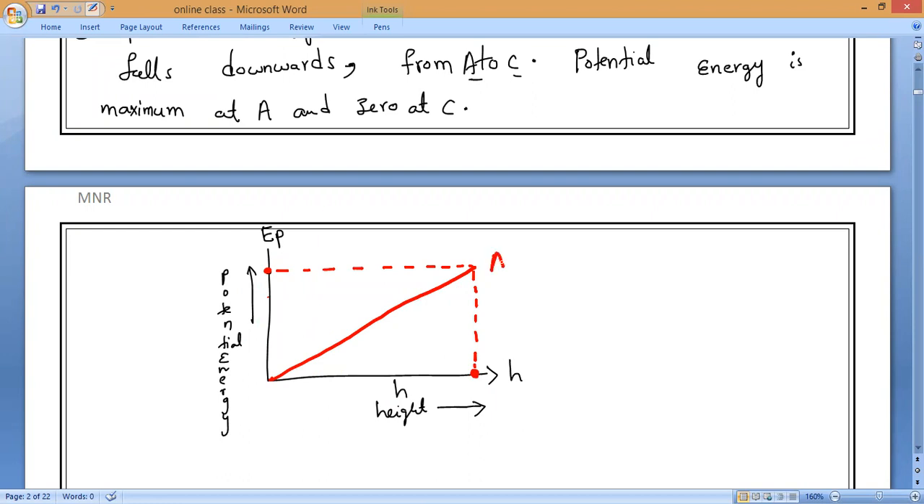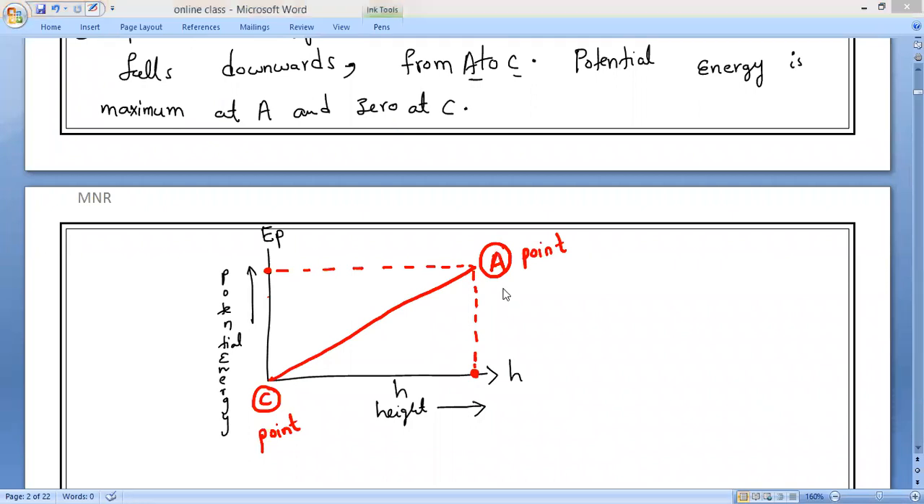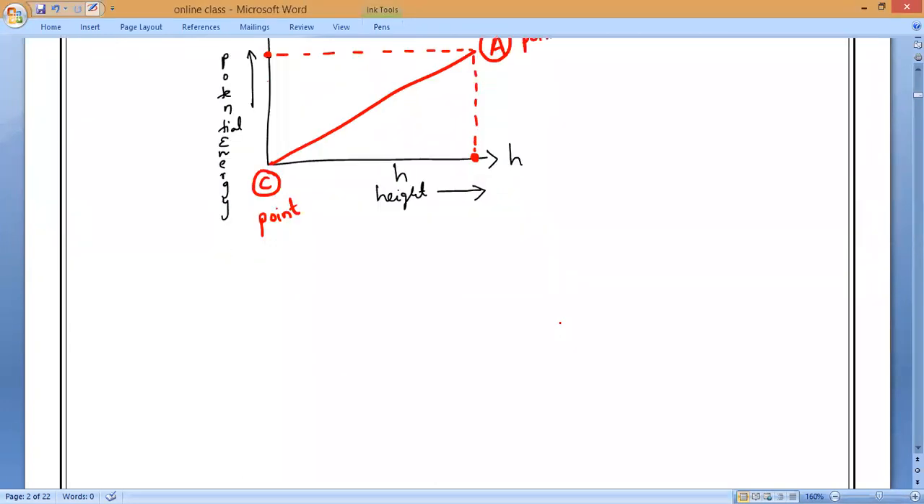So here what point will come? Point A or point C? This is point A and this is what? Point C. Is it okay? Yes, sir. That is what you have to remember. Height is maximum, potential energy is maximum. Height is minimum, potential energy is minimum, zero. Okay? Yes, sir. Please remember that.